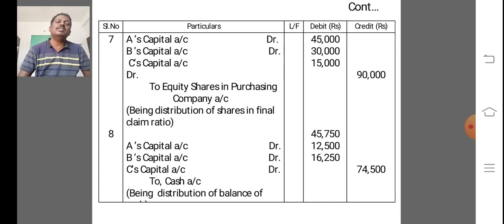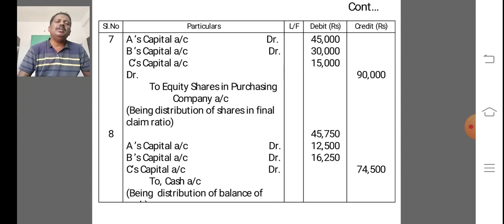And next one is distribution of shares in final claim ratio. That is A's capital account 45,000, B's capital account 30,000, C's capital account 15,000, to equity shares in purchasing company account 90,000, being distribution of equity shares in final claim ratio.